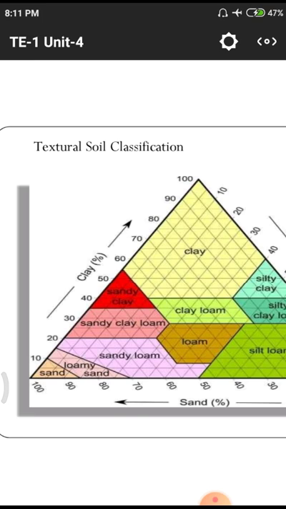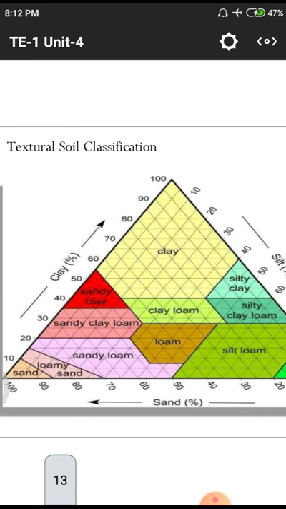Because on the left side and the right side, three sides of Indian geography, we have oceans, so a huge amount of sandy soils is associated. The percentage of sandy soils is much higher compared to other soils.